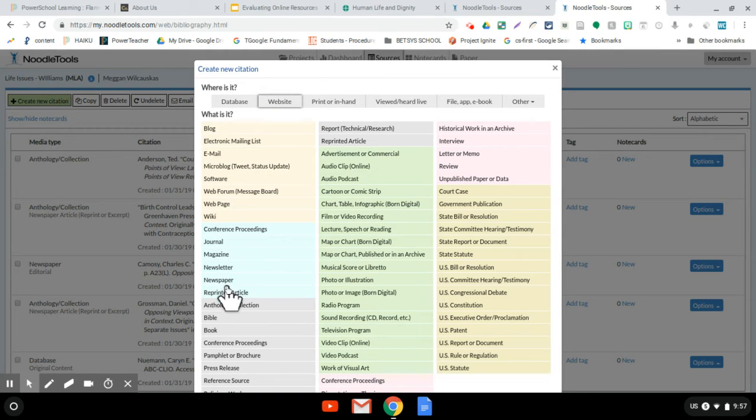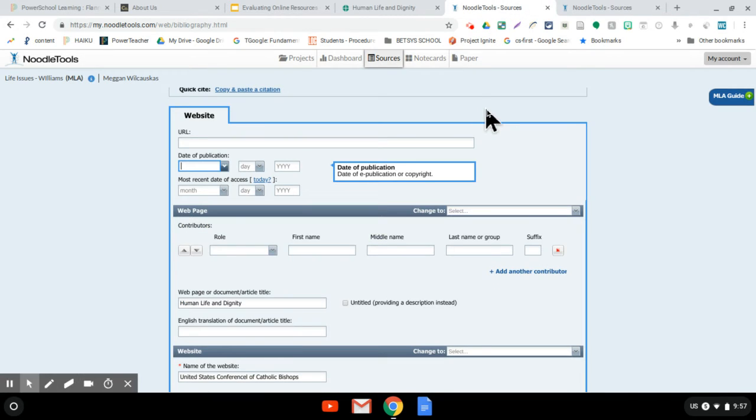But you could be getting a newsletter on a website, a newspaper on a website, or a magazine on a website. So I'm going to do a web page on a website. If you've got one of these other things and you need help, you can ask. I'm happy to help. I'm going to X out of this because I've already filled in most of it.